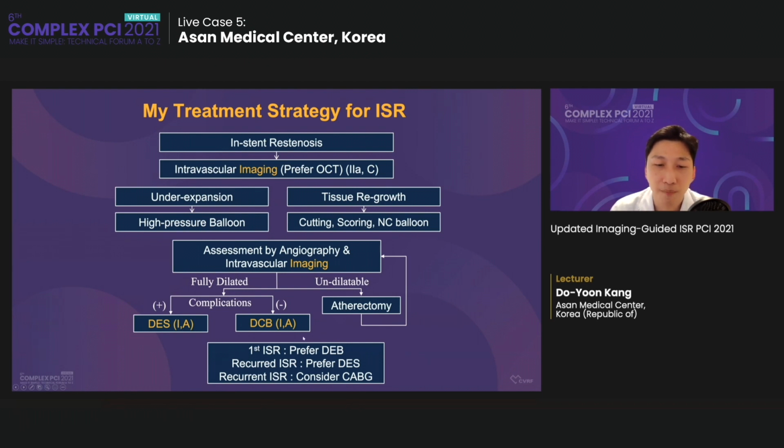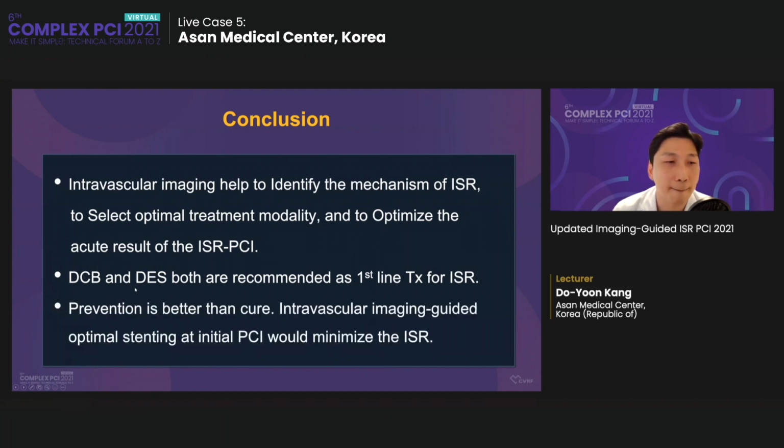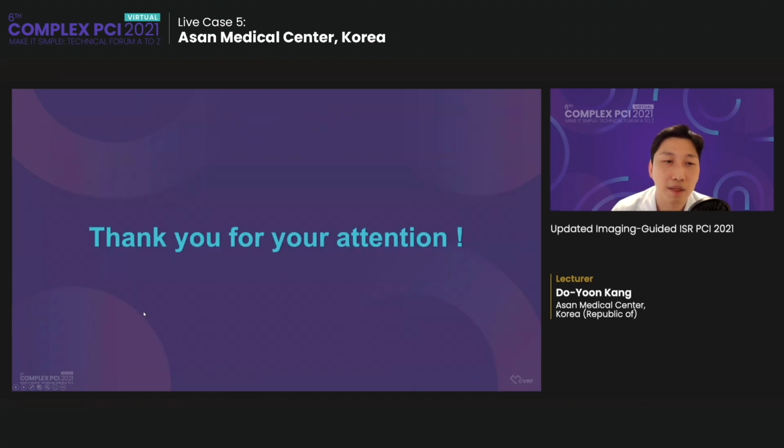This is my strategy, and I prefer DEB for the first ISR and DS for recurrent ISR. For recurrent ISR, we can consider CABG. In conclusion, intravascular imaging can help to identify the mechanism of ISR, to select the optimal treatment modality, and to optimize the acute result of the ISR PCI. DCB versus DES, both are recommended as first-line treatment for ISR. Always, prevention is better than cure. Intravascular imaging-guided optimal stenting at initial PCI would minimize the ISR. Thank you for your attention.